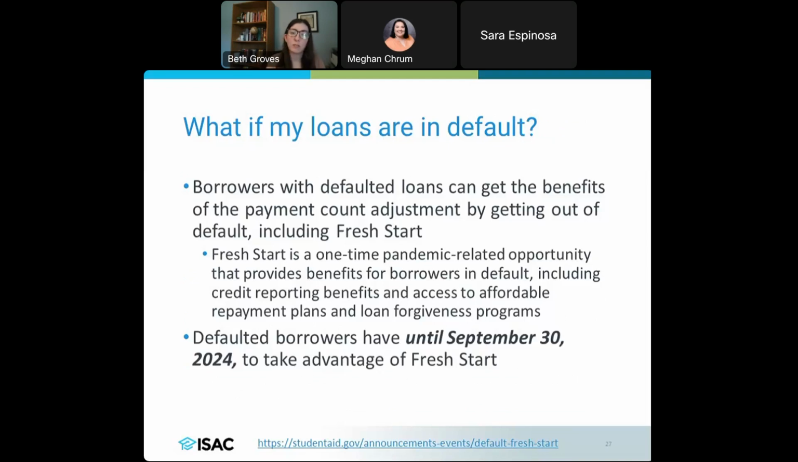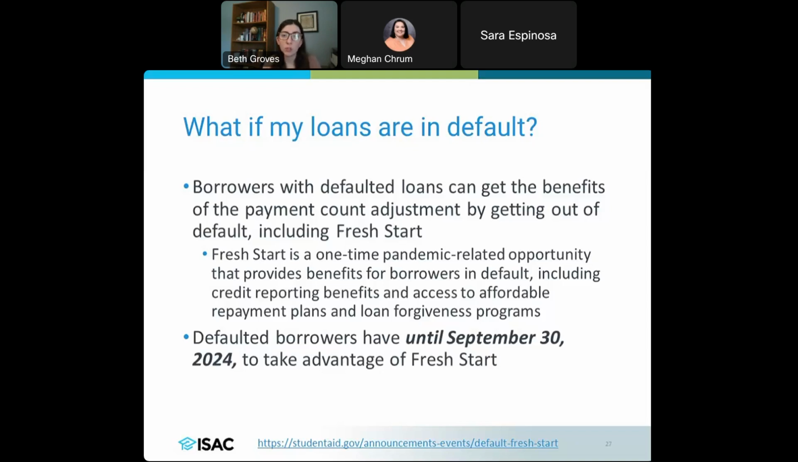Now we get questions about defaulted loans as well, and this is where the Fresh Start program really comes into play, because the Fresh Start program is another one of those programs that came out of relief during the pandemic. And so we encourage borrowers who are in default or have defaulted to get out of default by taking advantage of the Fresh Start initiative. It is a one-time opportunity. It's for borrowers to essentially take the steps to get out of default, to rehabilitate those loans. And then they'll have access to other kinds of federal student loan benefits that they had lost because they went into default. So they'll have access to things like federal student aid.